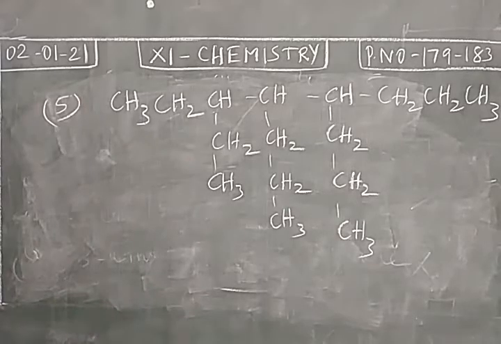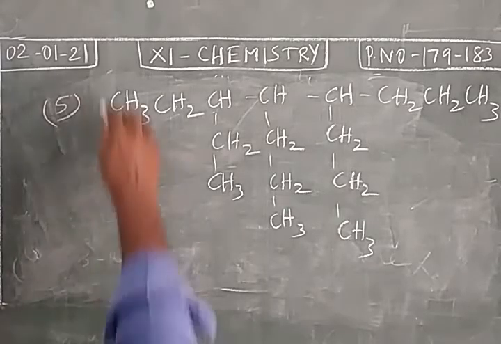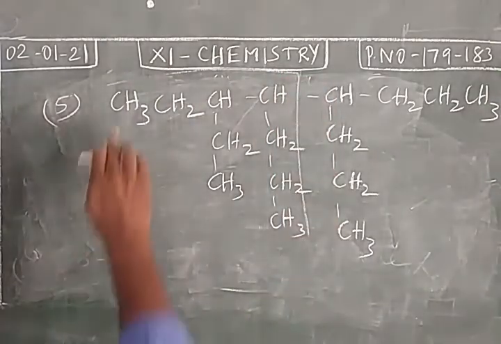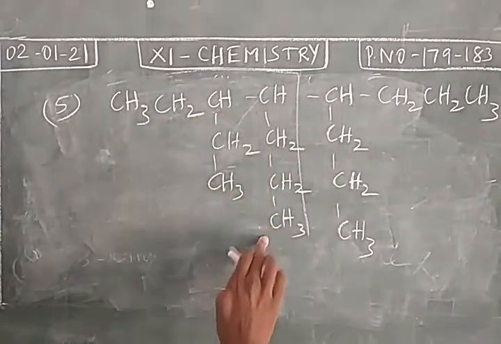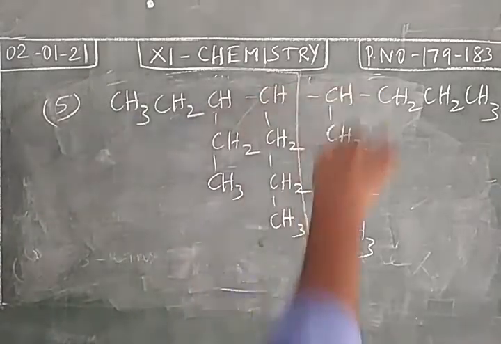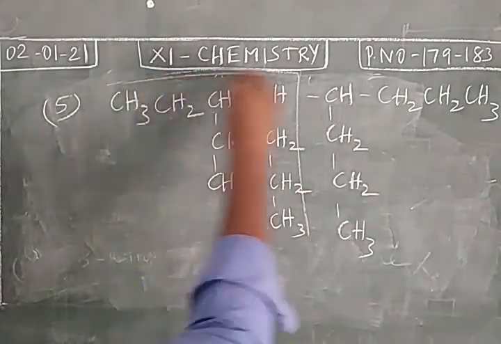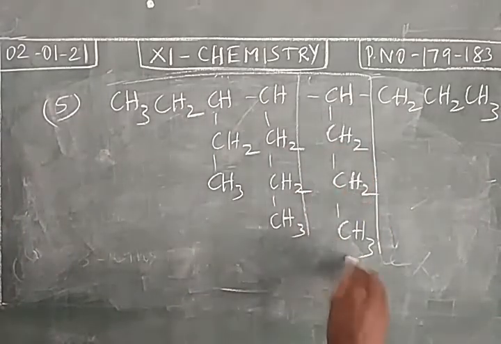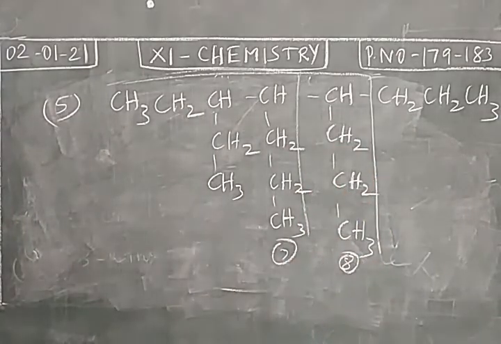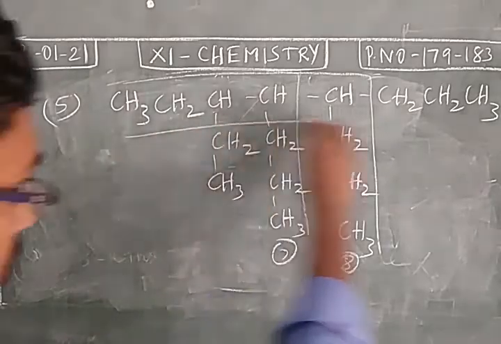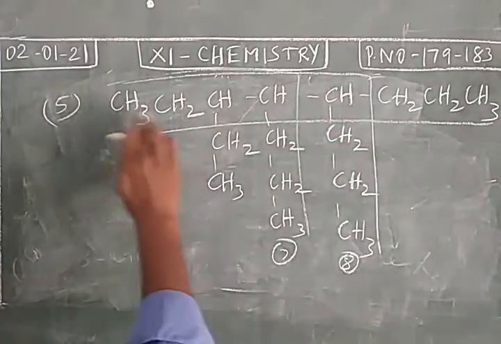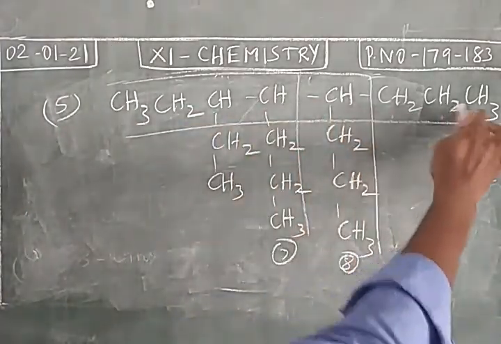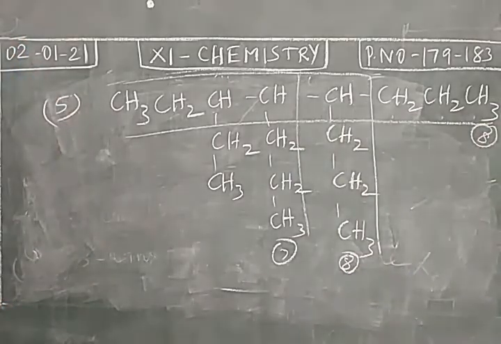First we have to select the longest chain. So when you select this one, 1, 2, 3, 4, 5, 6, 7 carbon atoms. When you select this one, 1, 2, 3, 4, 5, 6, 7, 8 carbon atoms. Okay. You select this one, 1, 2, 3, 4, 5, 6, 7, 8 carbon atoms.